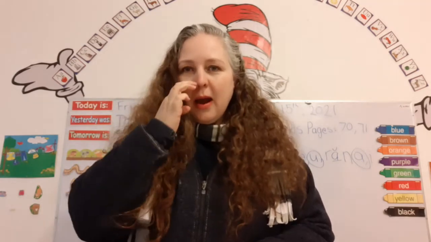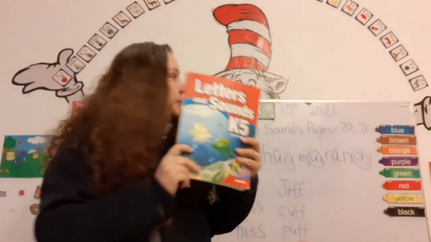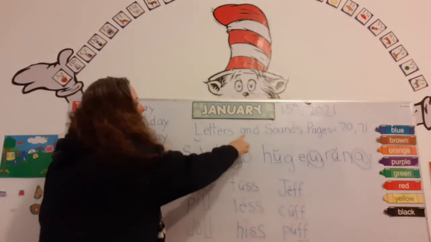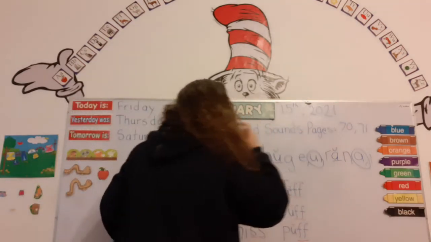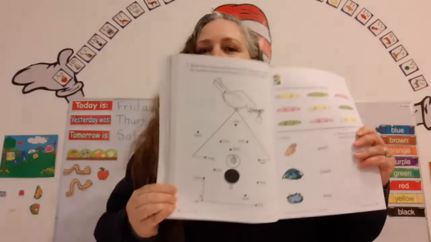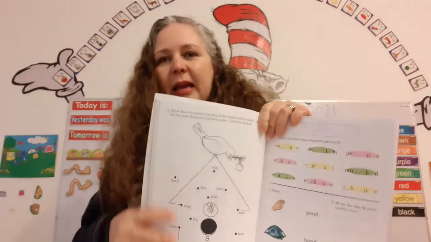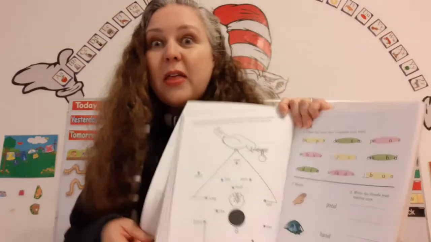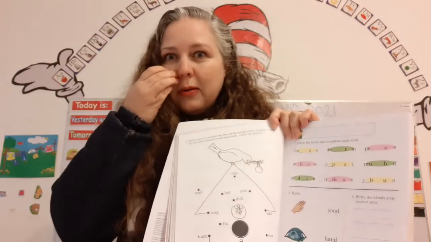Now, are you ready? Let's get our letters and sounds book out. It says here, letters and sounds, pages 70 and 71. You guys are making great progress. Look, here's a little birdhouse. I saw a video of Anna Sophia the other day talking about a birdhouse.